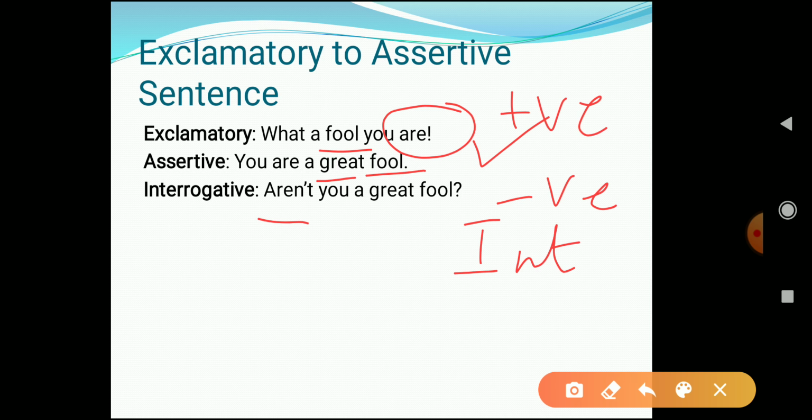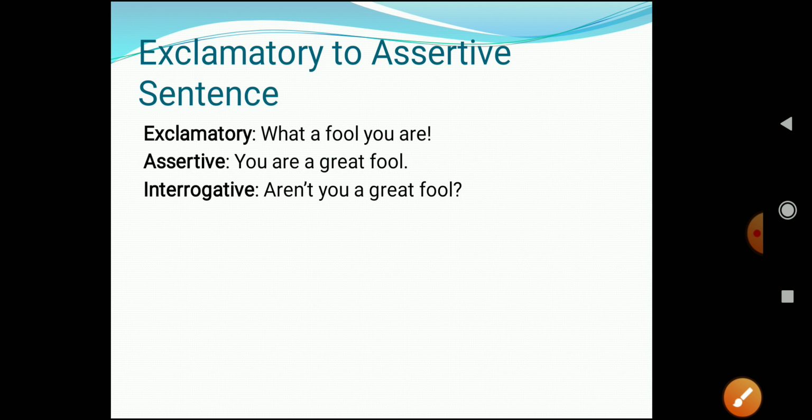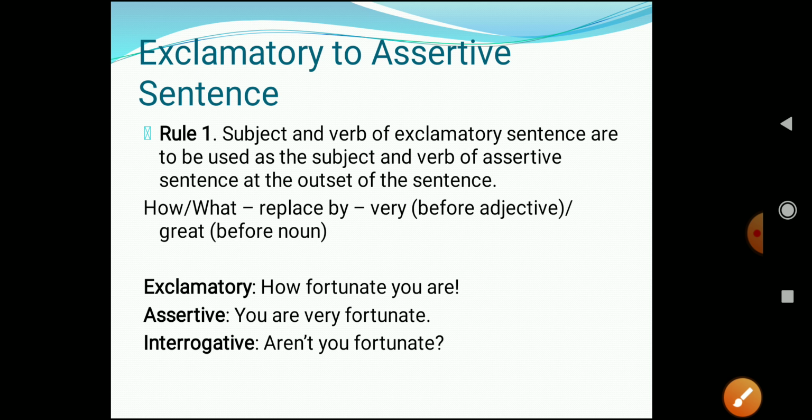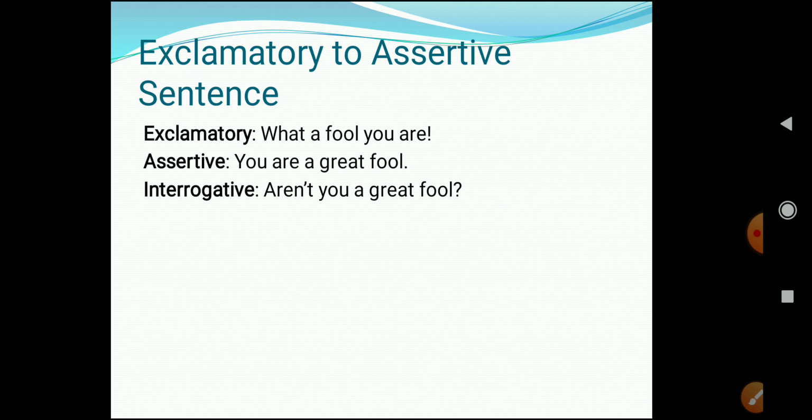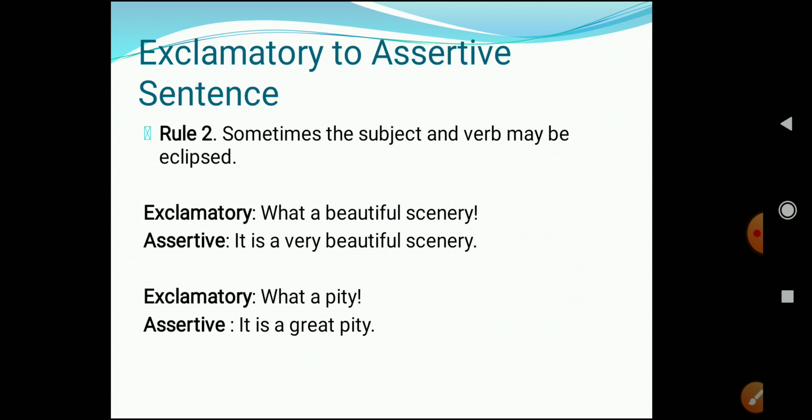Okay, I hope this is clear to everyone. In the previous example also we have done the same thing. Aren't you fortunate? Okay, so I hope rule 1 is clear to everyone. Now let's look at rule 2.